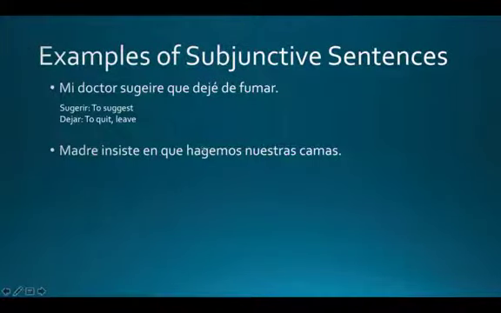"Madre insiste en que hagamos nuestras camas." So mother insists that we make our beds. Insistir is to insist, and again, in this tense, hacer, to make, takes the form of the us plural of the subjunctive.